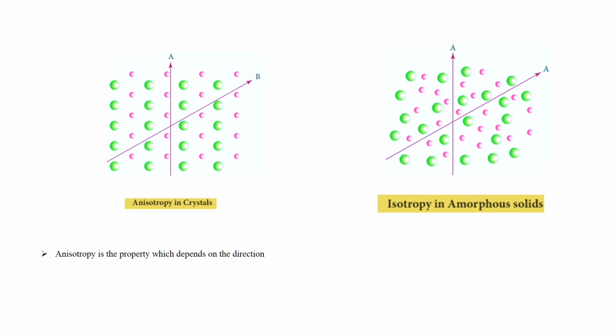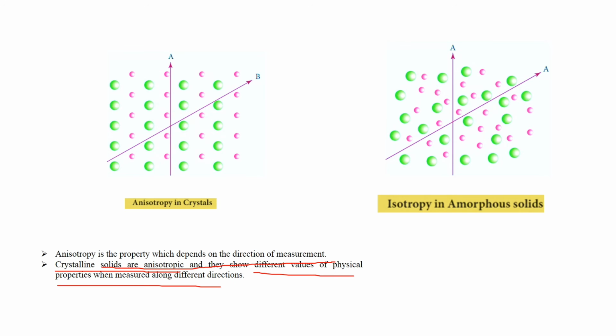Anisotropy is the property which depends on the direction of measurement, and crystalline solids are anisotropic. They show different values of physical property when measured along different directions.